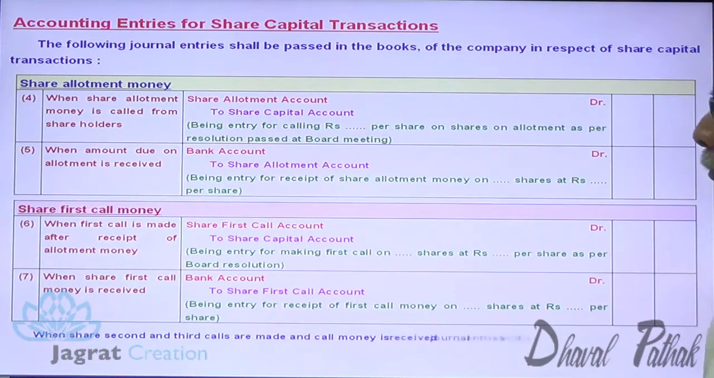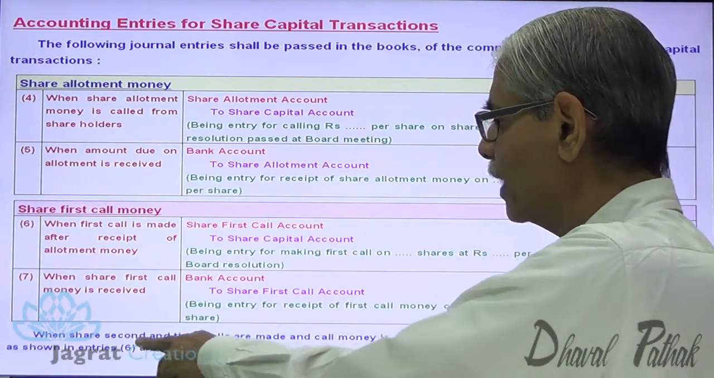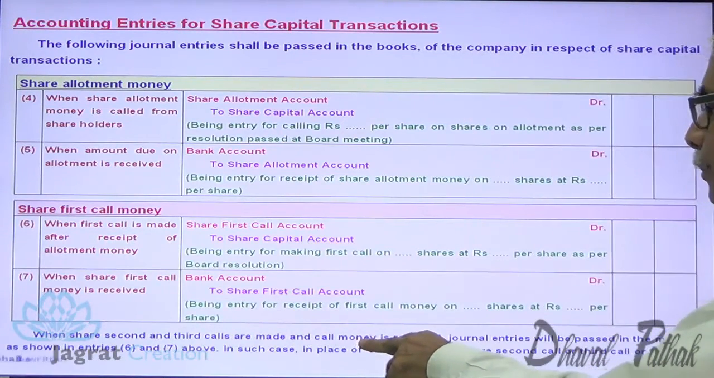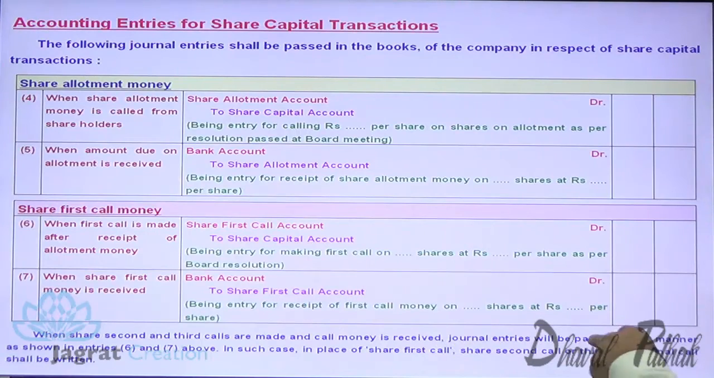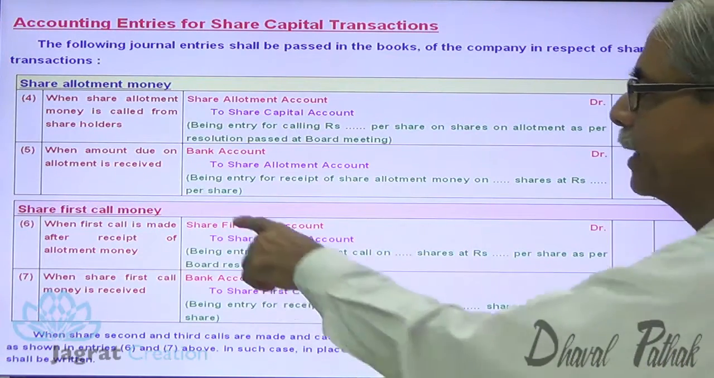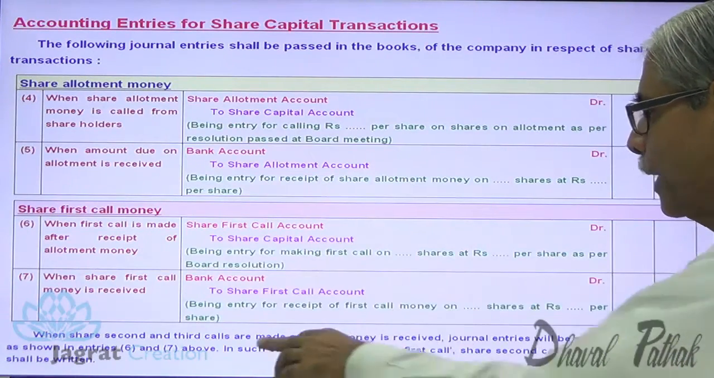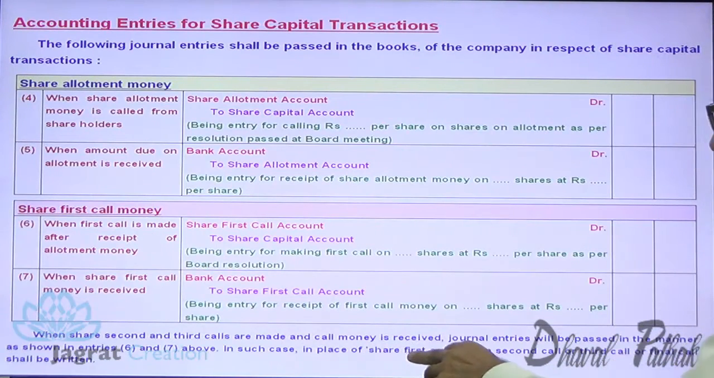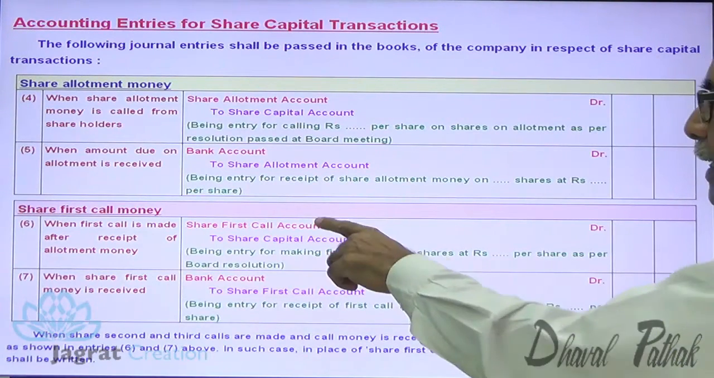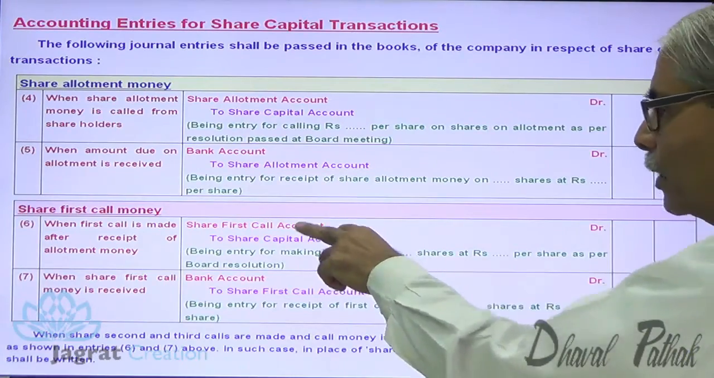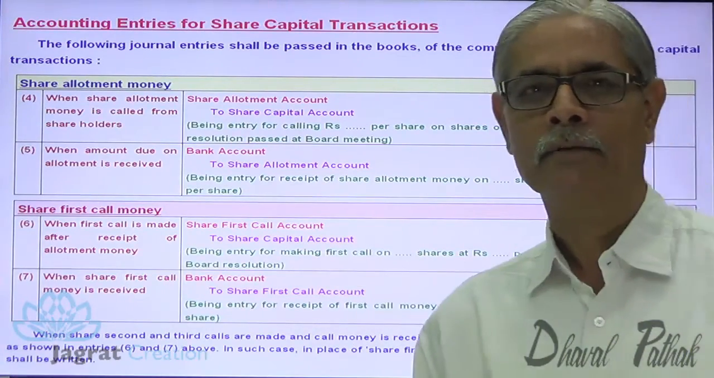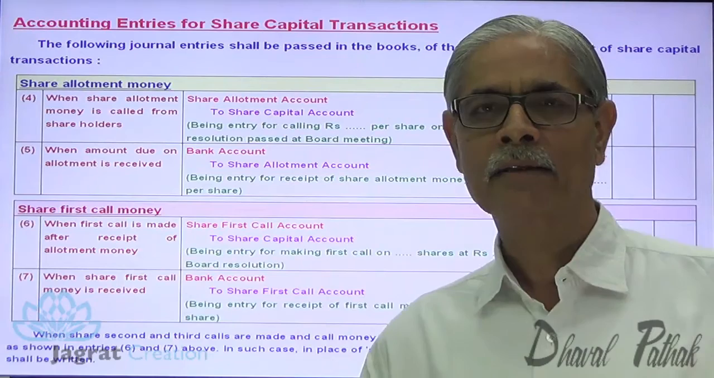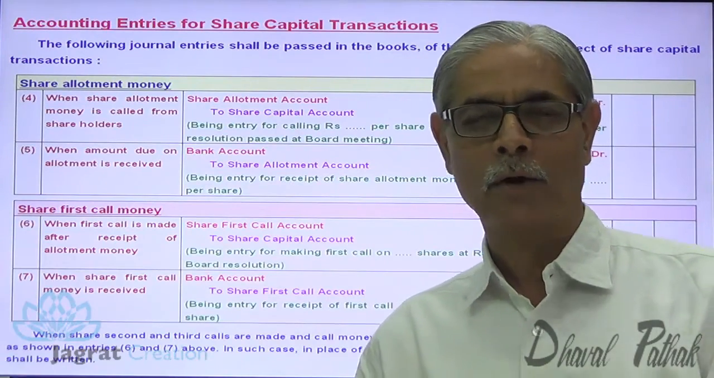In the same way, when the second and third calls are made and the calls are received, the journal entry will be passed in the same manner. In such a case, in place of share first call, you have to write second call, and instead of first call, you write third call, and so on. This is how the journal entry for shares issued at par gets recorded.